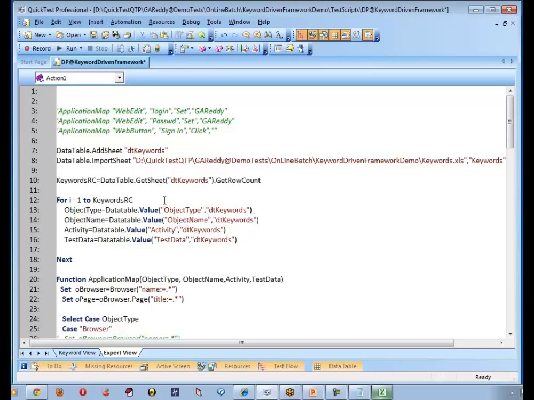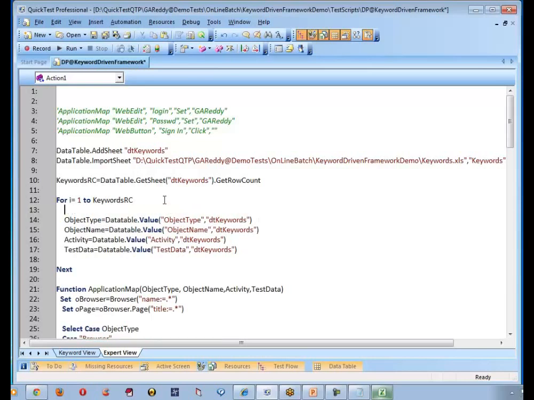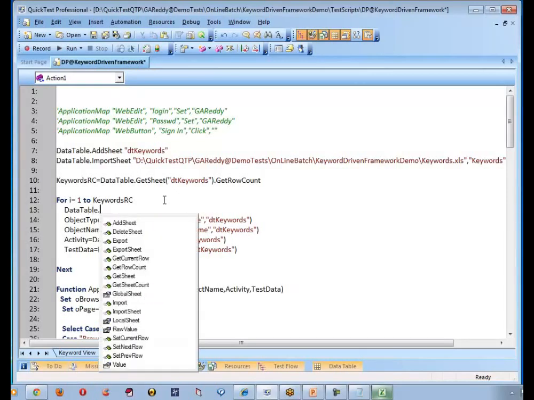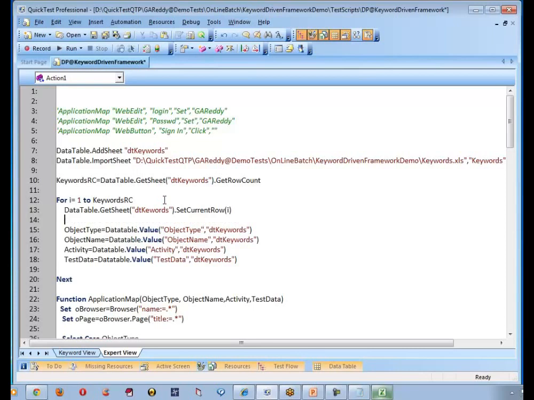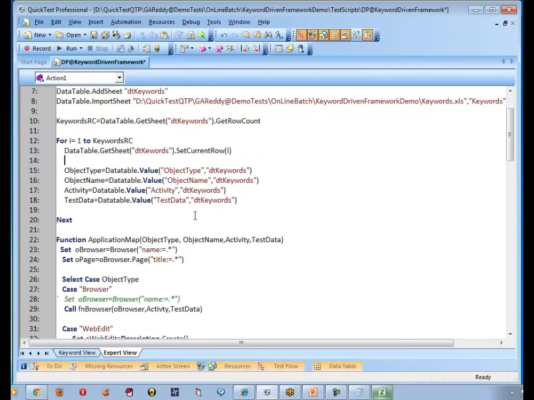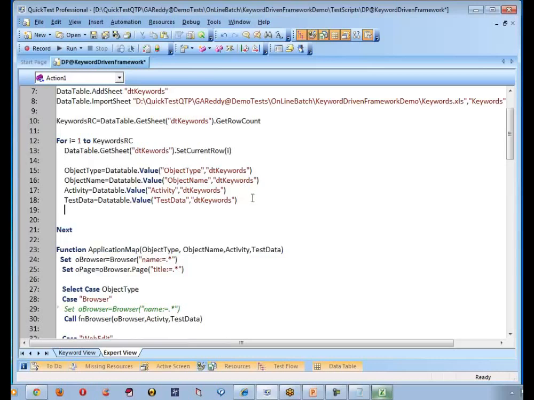I am done. And before that, let me focus row by row. So data table dot get sheet. What is the sheet? DT keywords. Set current row i. Is it clear? Yes. And each time you do, I have to call the function. What is the function? This is what I have to do.